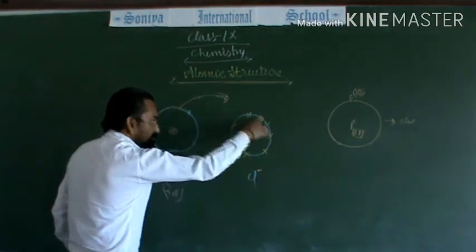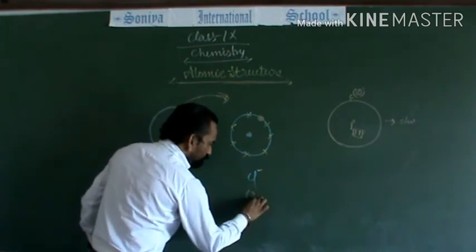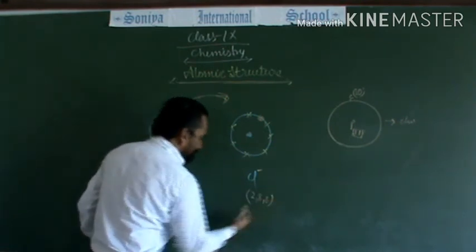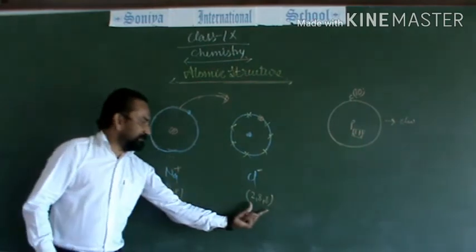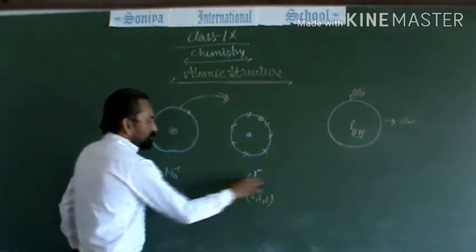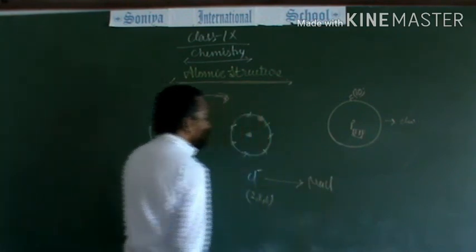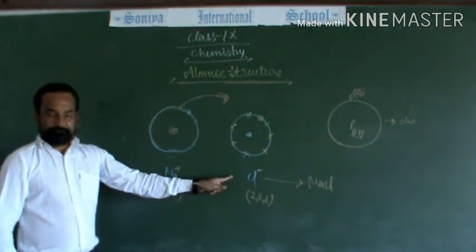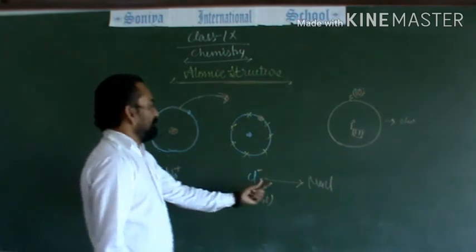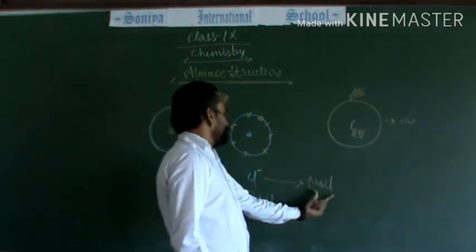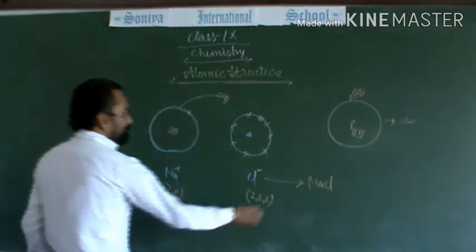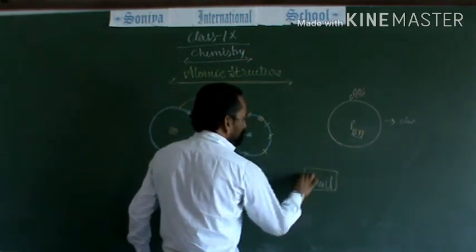Now how many electrons does chlorine have? 2, 8 and 8. So both the atoms are completed. What type of bond is this? That bond is known as an electrovalent bond. So an electrovalent bond is formed between sodium and chlorine, and they make the compound sodium chloride.